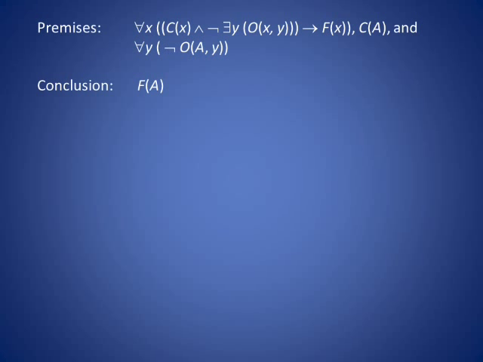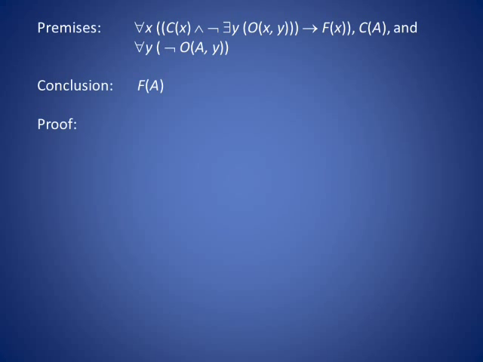The trick is to look at the third premise, which is precisely what we need were we to do a quantifier exchange. That is, for all Y, not O of A and Y is the same as not there exists Y such that O of A and Y. So it appears that first by instantiating X to A, and then by doing quantifier exchange, we might get the conclusion that we seek.